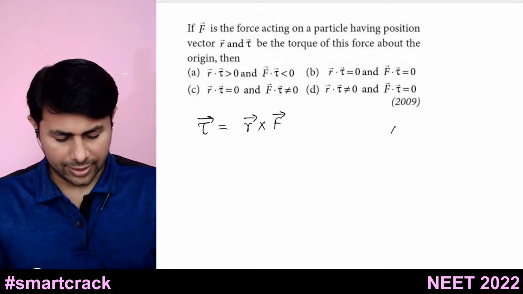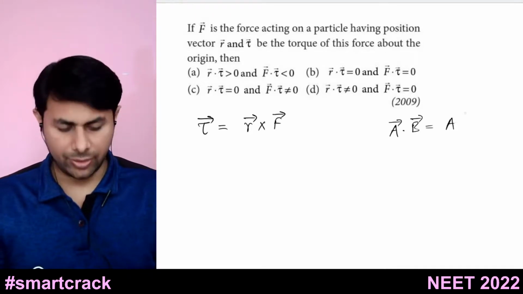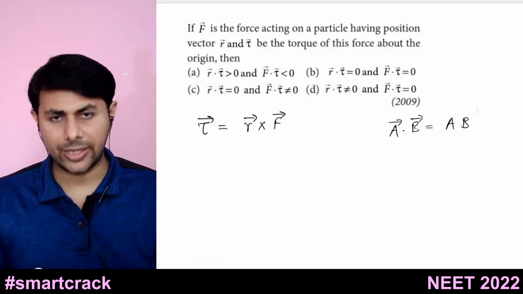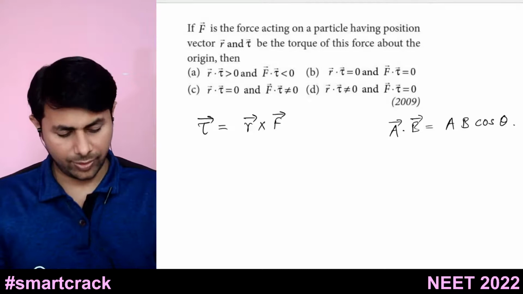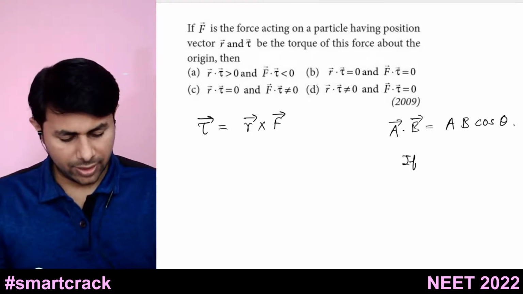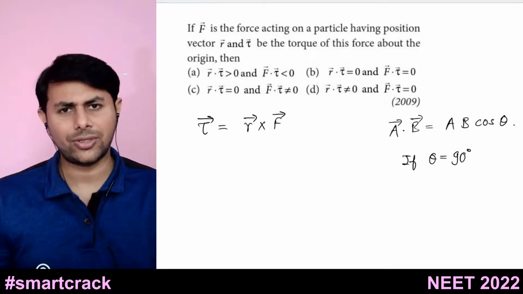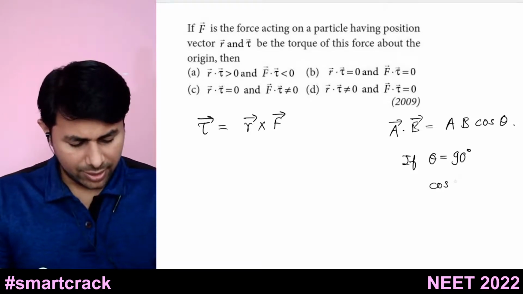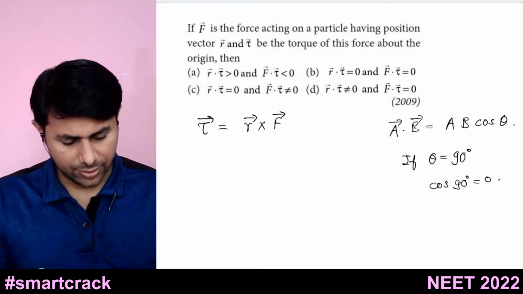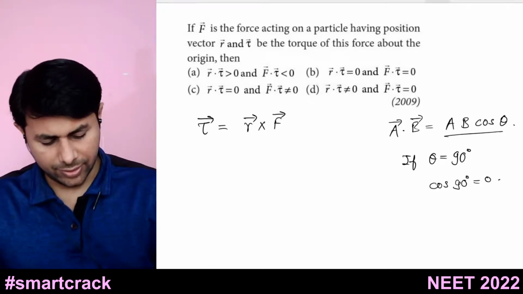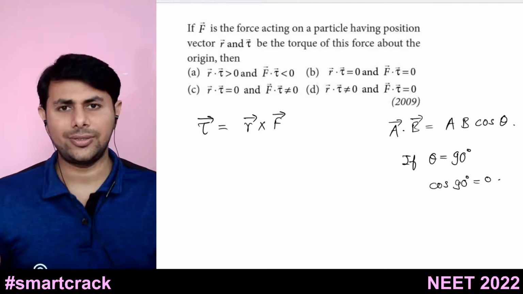Let's say I take dot product of two vectors a bar and b bar. It is magnitude of first vector into magnitude of second vector multiplied by cos of the angle between those two. So if theta equals 90 degrees, what is cos of 90? We know cos of 90 is 0, and therefore this will be 0. So if two vectors are perpendicular, their dot product is 0.